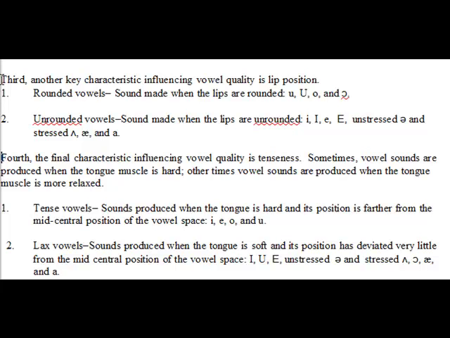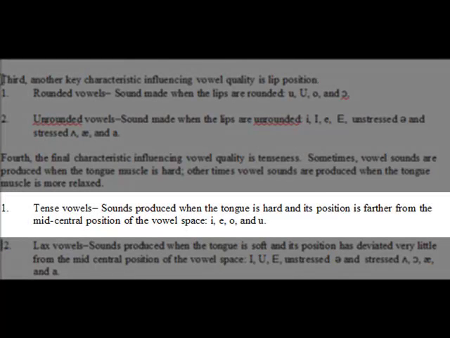Fourth, the final characteristic influencing vowel quality is tenseness. Sometimes vowel sounds are produced when the tongue muscle is hard. Other times vowel sounds are produced when the tongue muscle is more relaxed. Number one, tense vowels. Sounds made when the tongue is hard and its position is farther from the mid-central position of the vowel space. Examples: the little I, the little E, the O, and the little U.